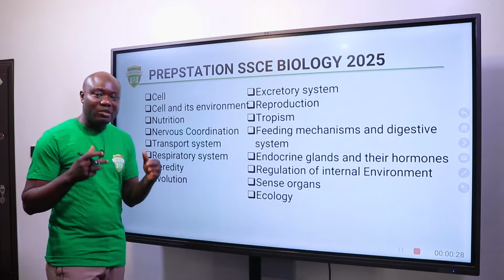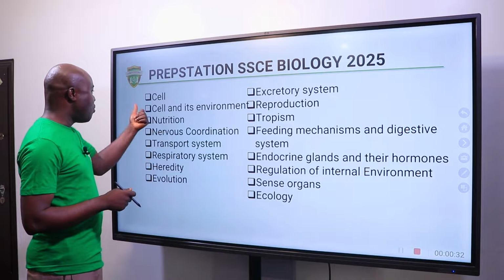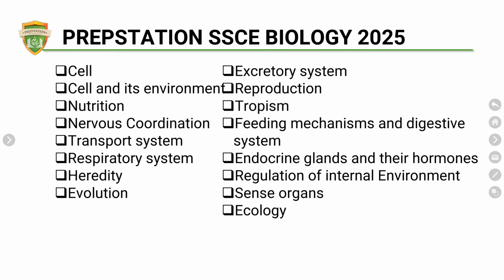These are the topics that we are expected to learn, or that we are expected to know as you prepare for this year's SSCE. Now we have cell and its environment, nutrition, nervous coordination, transport system, respiratory system, heredity, evolution, excretory system, reproduction, tropism, feeding mechanisms and digestive system. We have endocrine glands and their hormones, regulation of internal environment, sense organs and ecology. Okay, but we'll be looking at cell first.